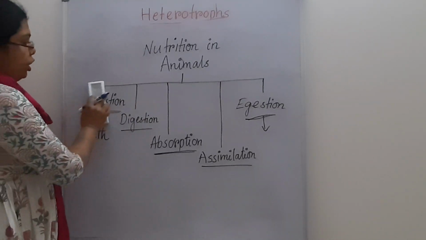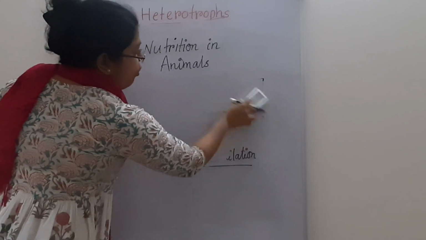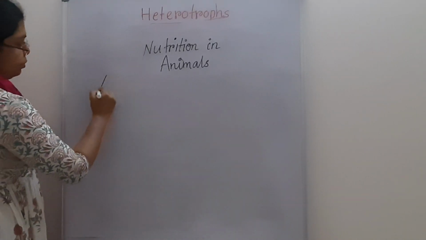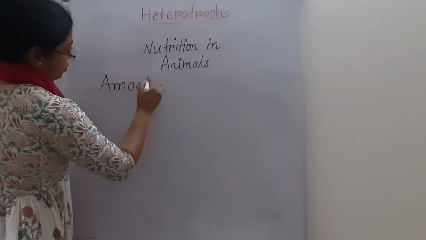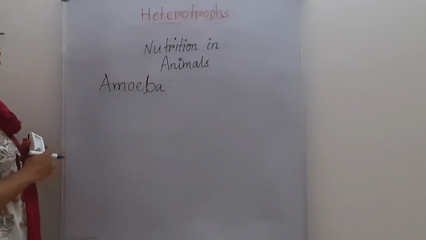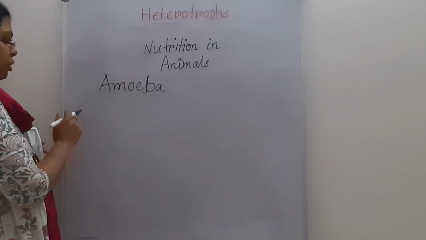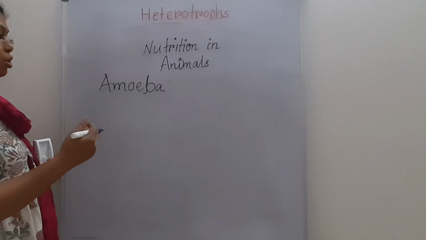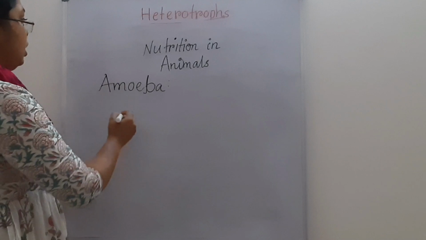First, we are going to discuss the nutrition process of amoeba. What happens in the case of amoeba? The same things: ingestion, digestion, absorption, assimilation and egestion all happen within the amoeba.